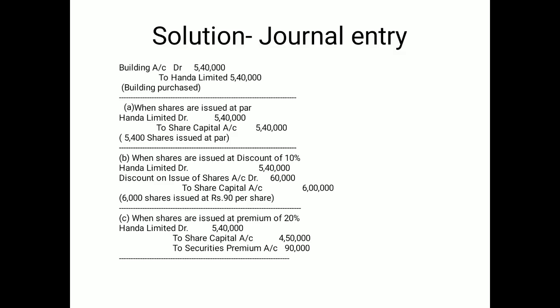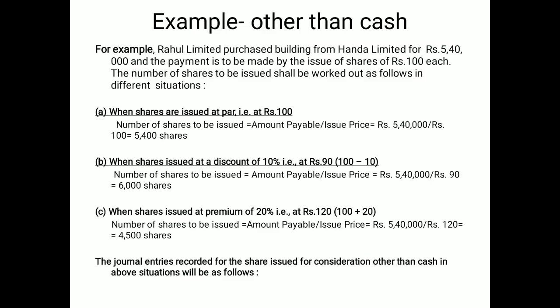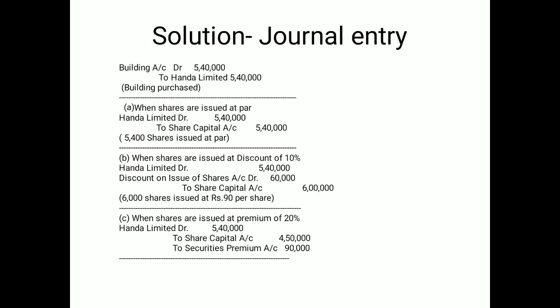Now I am moving to the numerical solutions. The first entry is to be passed once: Building account debit to Honda Limited. This is in the books of Rahul Limited, because Rahul Limited is purchasing. So the journal entry in the books of Rahul Limited is purchase, building account debit to Honda Limited. This is the one common entry which records the purchase on credit.